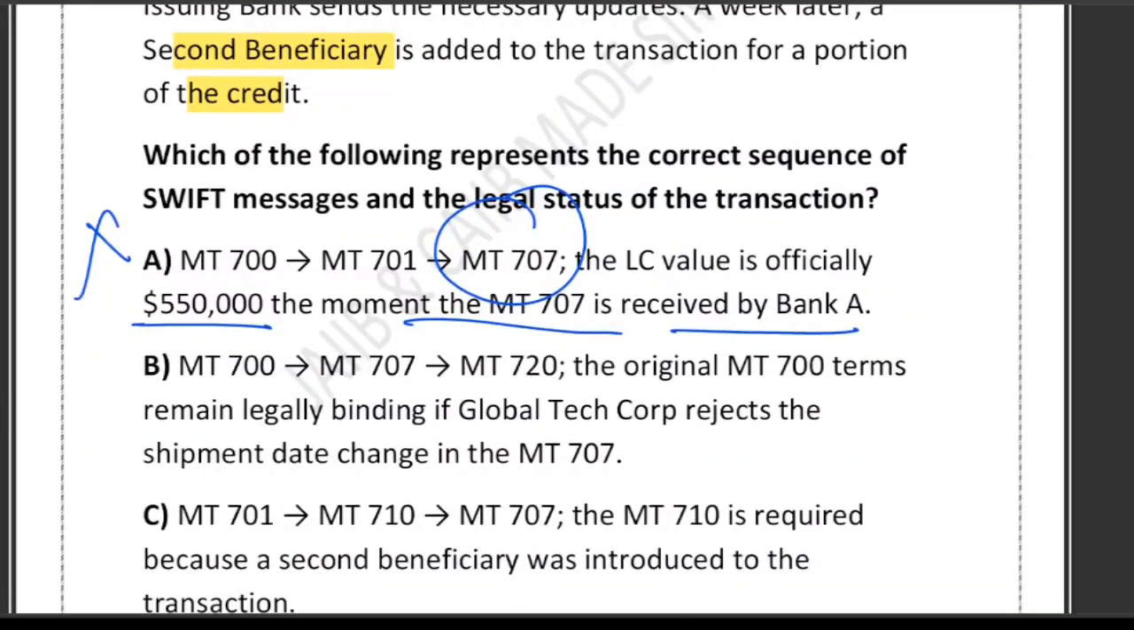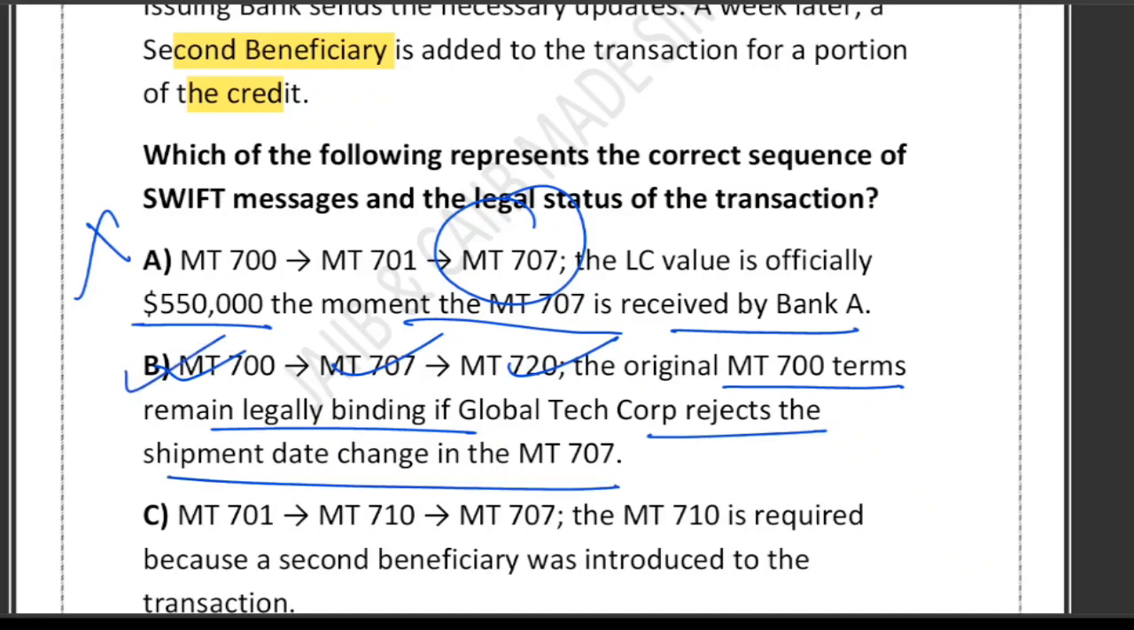Option B, yes, it is correct. It is correct: 700, 707, 720. Original MT700 terms remain legally binding if Global Tech Corp rejects the shipment date change in the MT707. That is the basic concept to note.